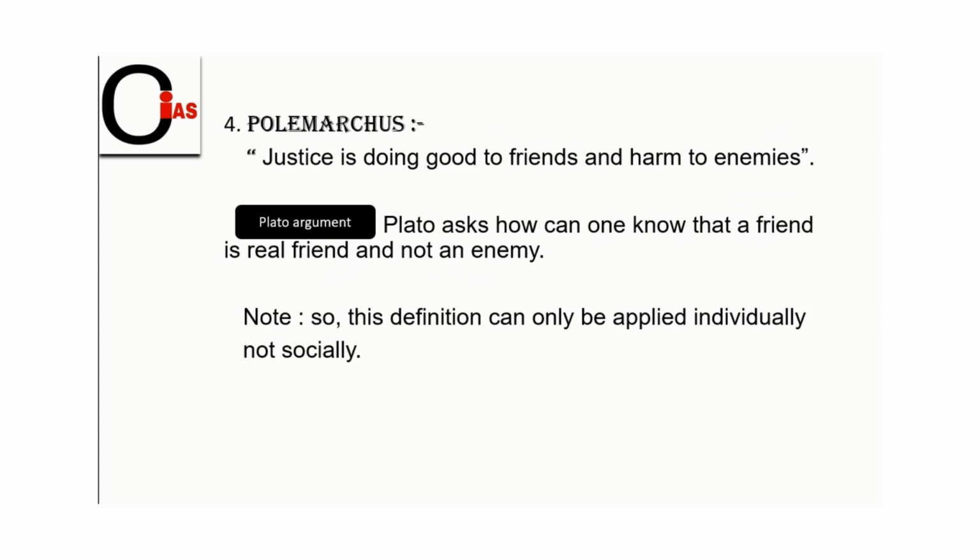The fourth character is Polemarchus. According to Polemarchus, justice is doing good to friends and harm to enemies. Doing good to friends is good, we do agree about that. But harm to enemies is not good. It is not justice. Here, Plato's argument, if you see, Plato asks, how can one know that a friend is a real friend and not an enemy?